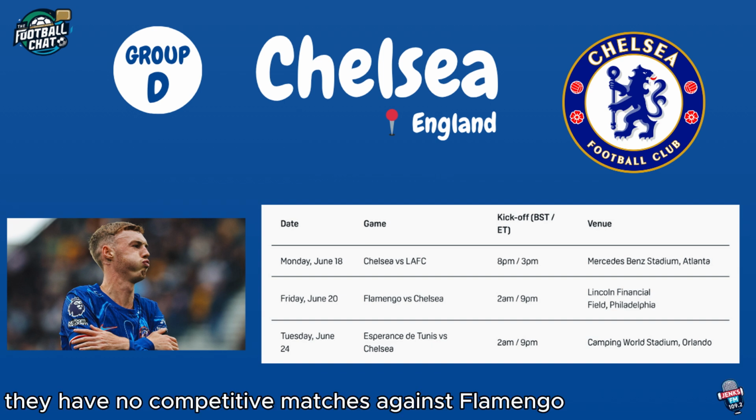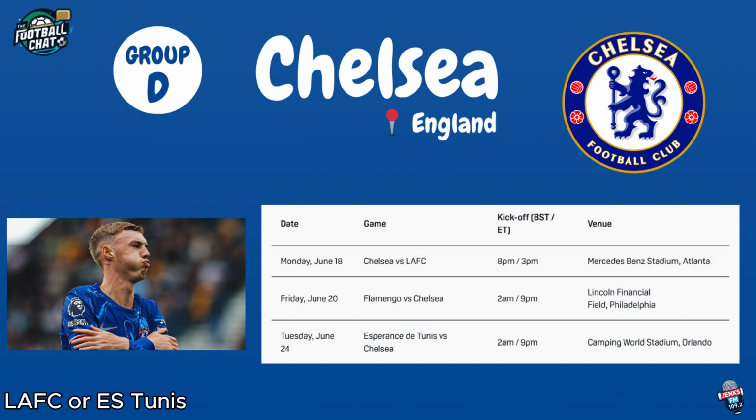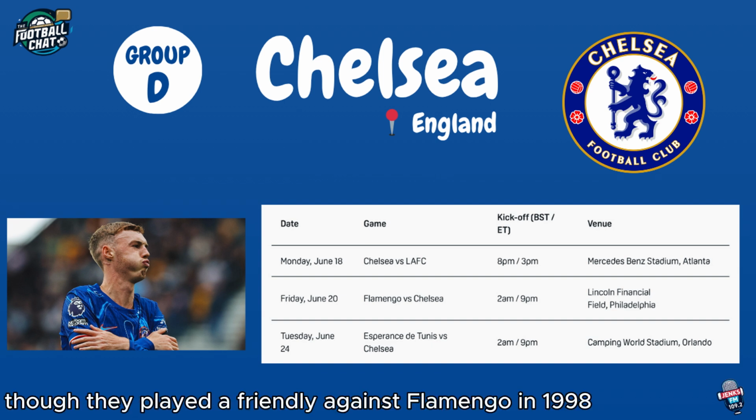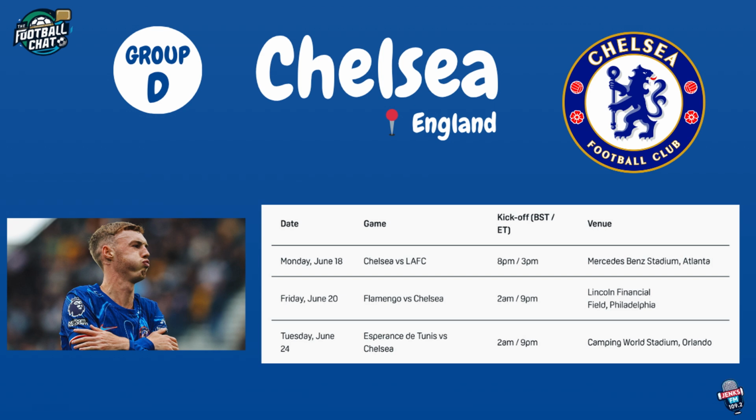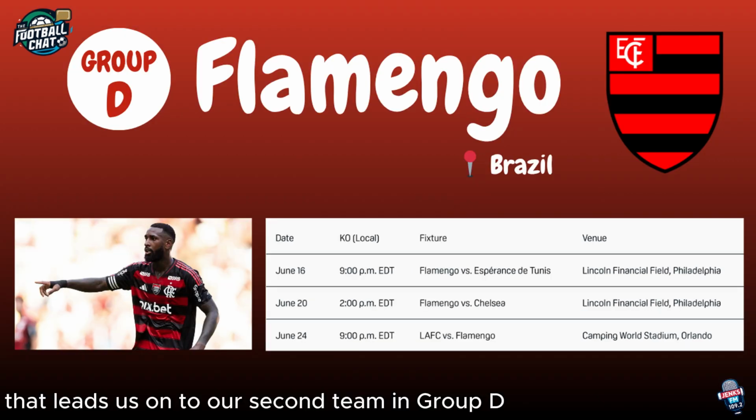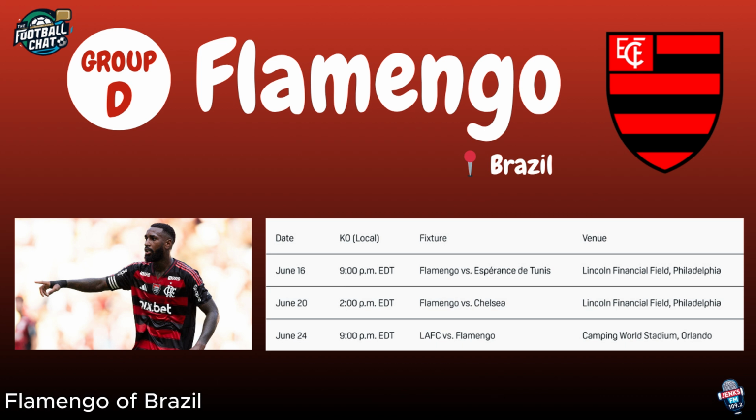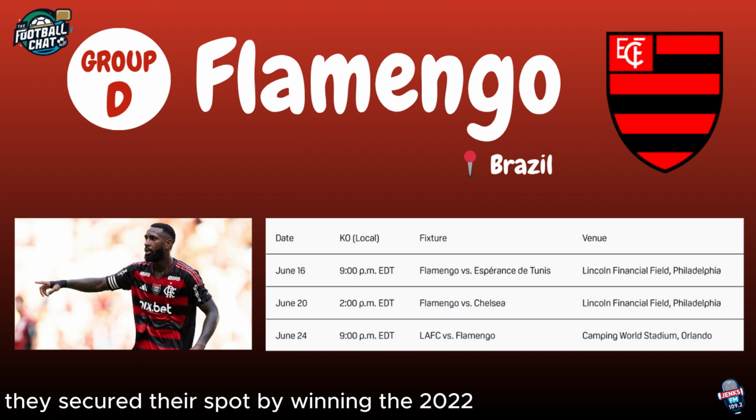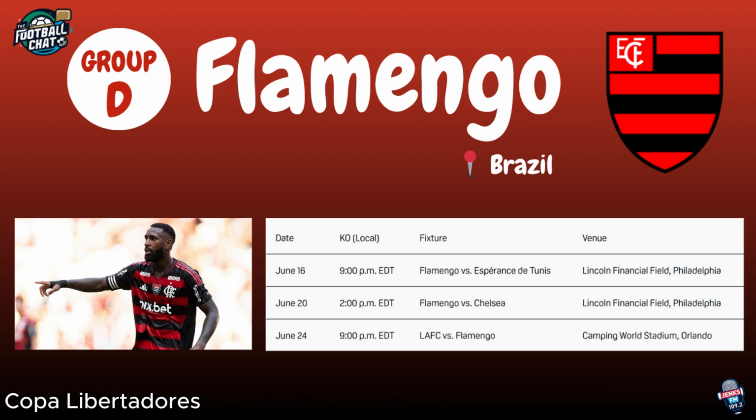They have no competitive matches against Flamengo, LAFC or S Tunis, though they played a friendly against Flamengo in 1998, winning 5-0. That leads us on to our second team in Group D, Flamengo of Brazil. They secured their spot by winning the 2022 Copa Libertadores.